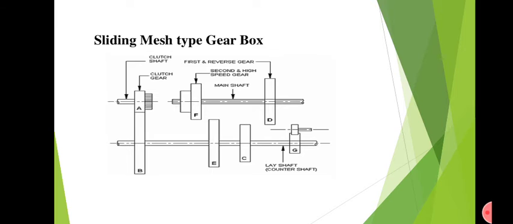In the lay shaft arrangement, there are some gears which are stationary, which will not move, and there is a separate gear size arrangement for separate gears in the lay shaft. When the clutch is disengaged, that means the power will be transmitted from the engine to the gearbox. The clutch shaft rotates, the clutch gear rotates. Due to the rotation of the clutch gear, the entire lay shaft will be rotating, so all the gears in the lay shaft will rotate permanently.